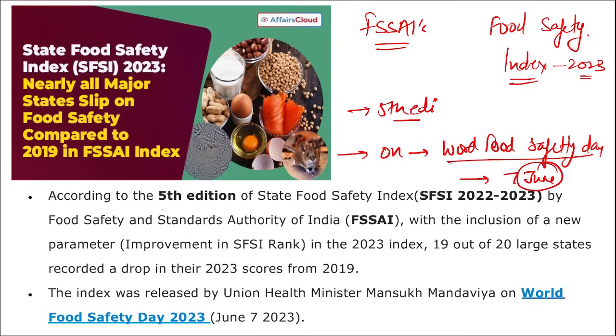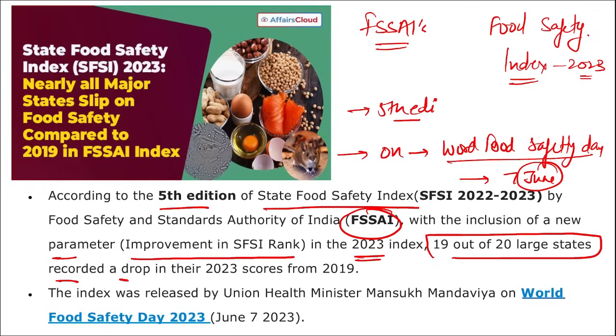was released. And here, remember, according to this 5th edition of the State Food Safety Index released by FSSAI, with the inclusion of a new parameter, that is improvement in SFI rank in the 2023 index, 19 out of 20 large states recorded a drop in their 2023 scores compared to 2019. I repeat, there has been a drop in the 2023 scores of 19 out of 20 large states from their 2019 scores. That means the condition has degraded as compared to that of 2019.